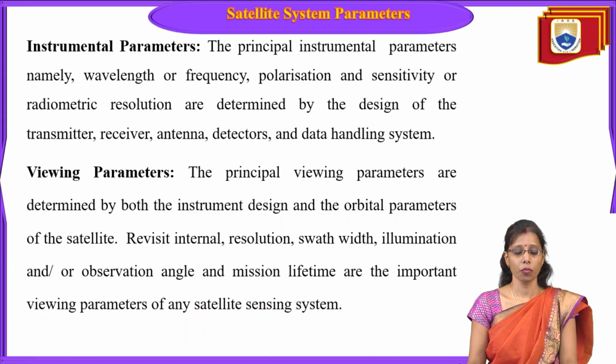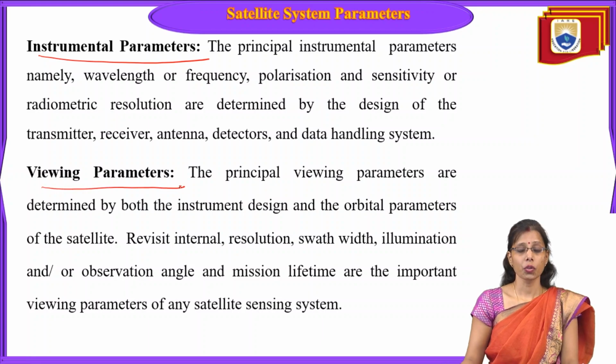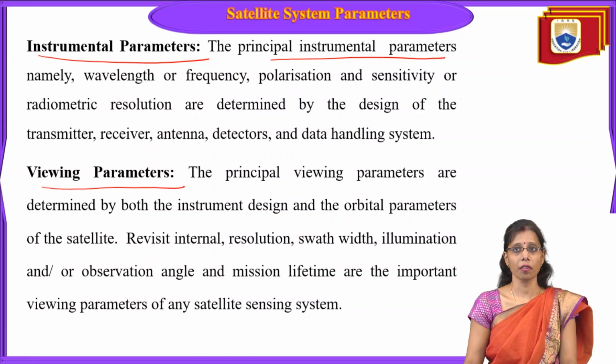Now, satellite system parameters. We have two different types of parameters of a satellite: one is the instrumental parameter, one is the viewing parameter. The instrumental parameters, namely wavelength or frequency, polarization, sensitivity or radiometric resolution, are determined by the design of the transmitter, receiver, antenna, detectors and data handling system.